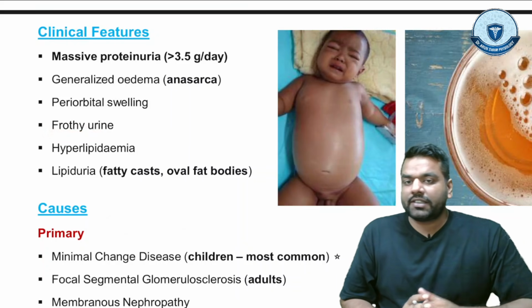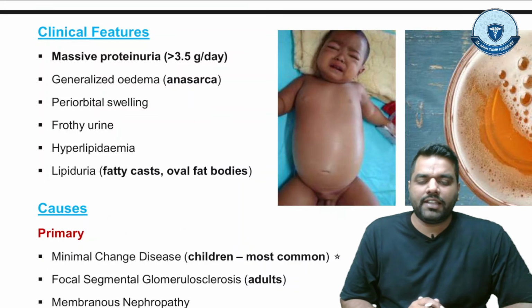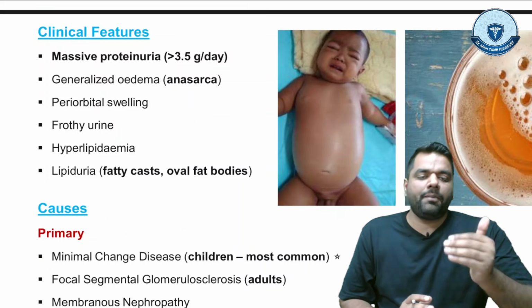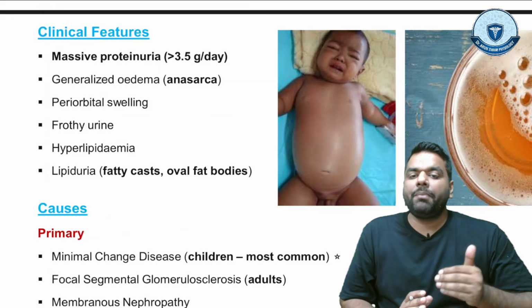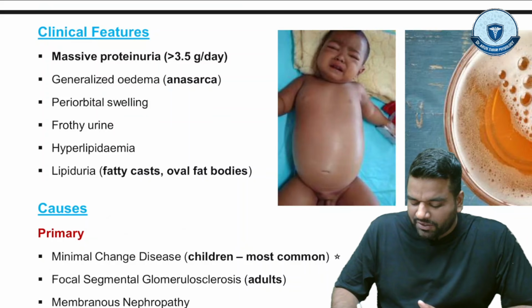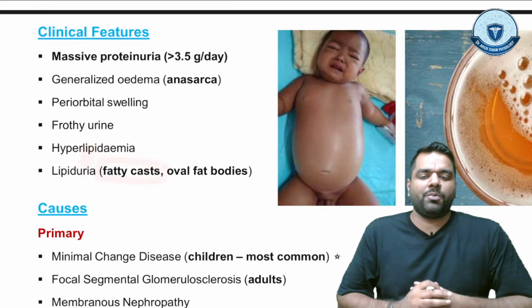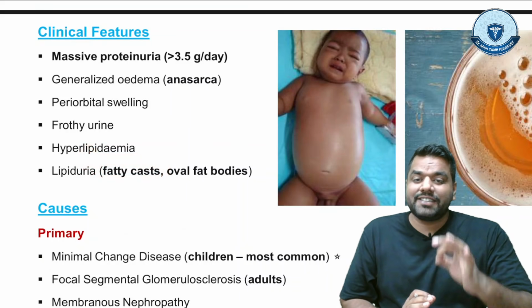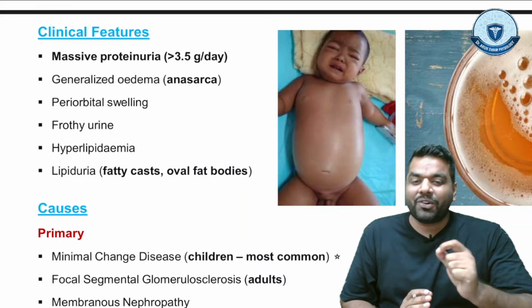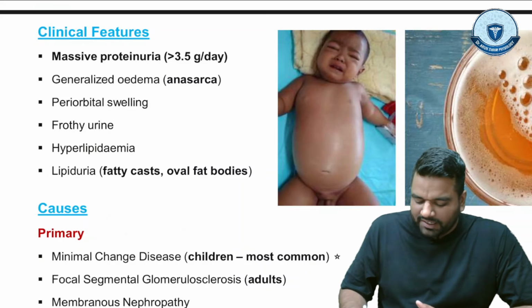Now we just discussed hyperlipidemia, and this hyperlipidemia can lead to lipiduria. So the fatty cast, guys, very important part. This is the question which you have to remember. The fatty cast is the clinical feature of nephrotic syndrome, and oval fat bodies can be seen.